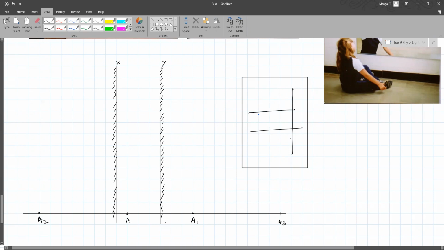Okay. Now, quickly, I'm going to explain how to draw the rays. When we draw it for the exam, do we have to